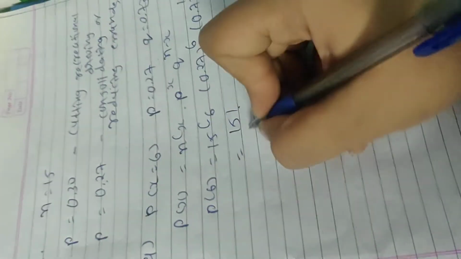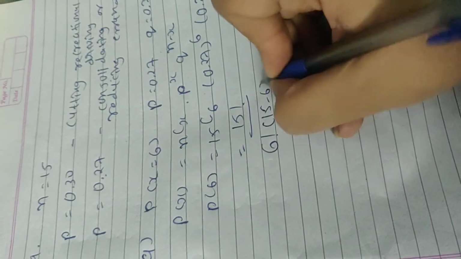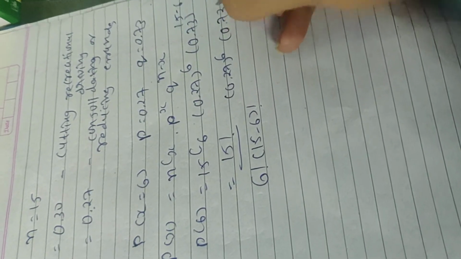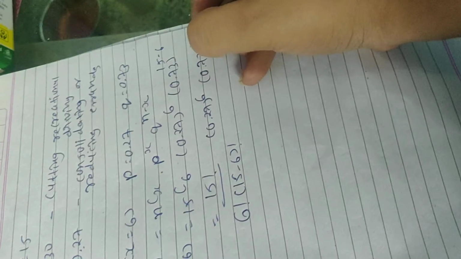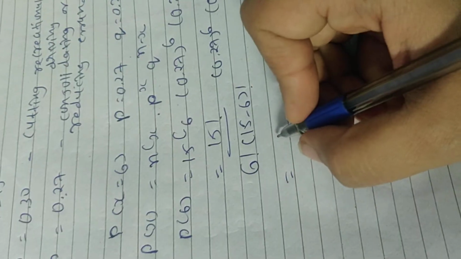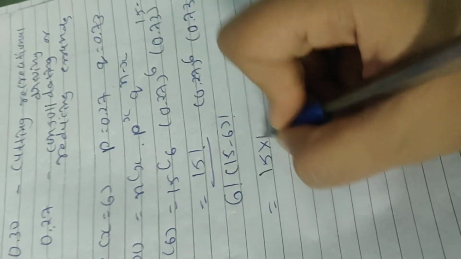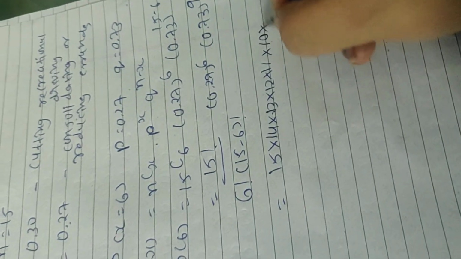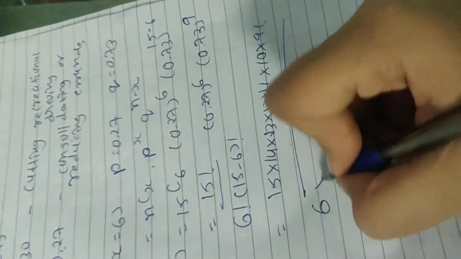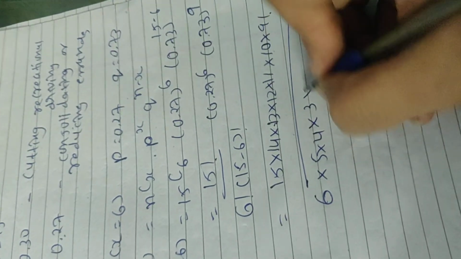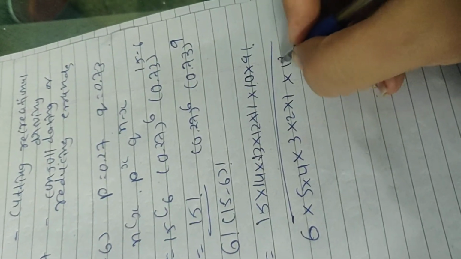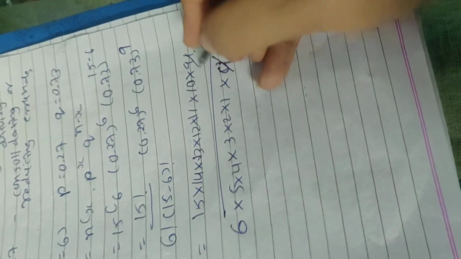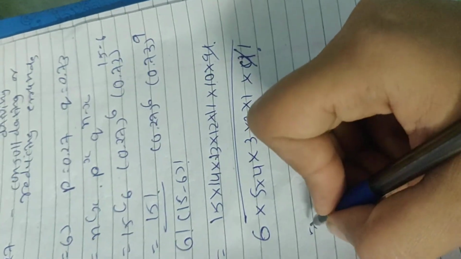So n factorial upon x factorial into n minus x factorial: 15 into 14 into 13 into 12 into 11 into 10 into 9 factorial upon 6, 5, 4, 3, 2, 1 into 9 factorial. 15 minus 6 is 9 factorial, so 9 factorial will cancel.